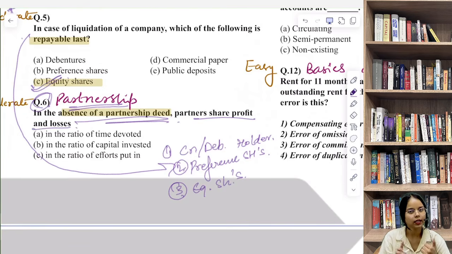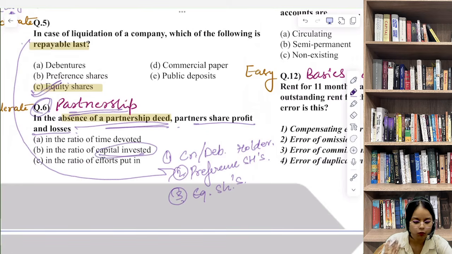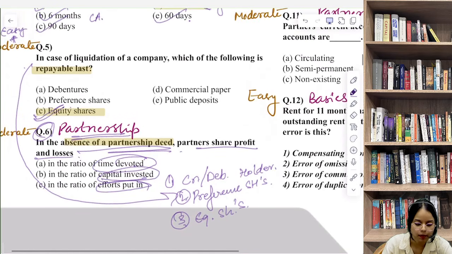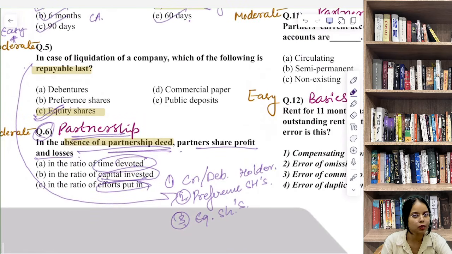Now as per the Indian Partnership Act, let me repeat it, as per the Indian Partnership Act, if there is no partnership deed, profit and losses are shared equally among partners regardless of capital, however much they have invested, and effort, and we can say time devoted. Regardless of this, it is divided equally. This is a very concept based and memory based question, and SEBI uses such questions to test your breadth of understanding.